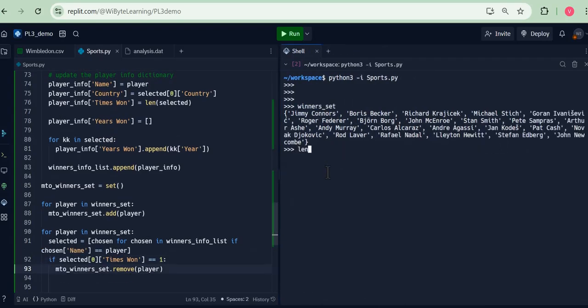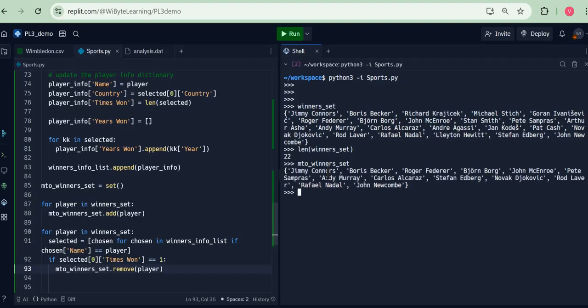I think we know that the length of this is 22. So if I do winners set, it is 22. Now I am also going to look at the MTO winner set. You can clearly see it's smaller. If I look at the length of the MTO winner set, that is 13, which means that out of these 22 people, who are obviously remarkable individuals who have gone ahead and won a Wimbledon tournament, there are these 13 exceptionally gifted, brilliant players who have won this tournament more than once.